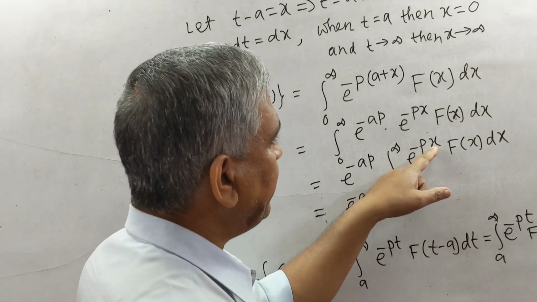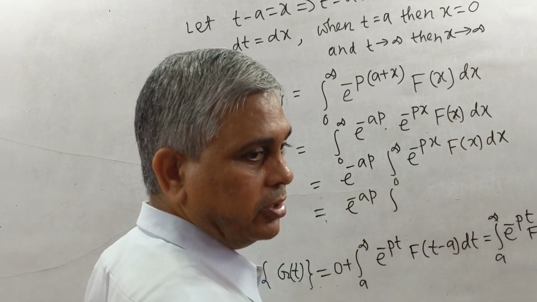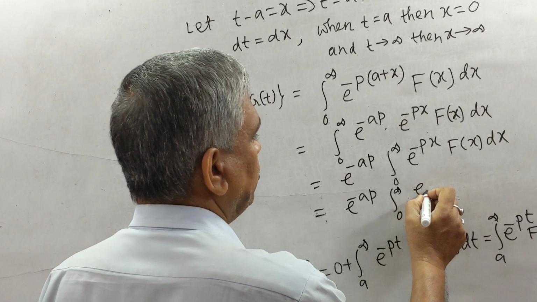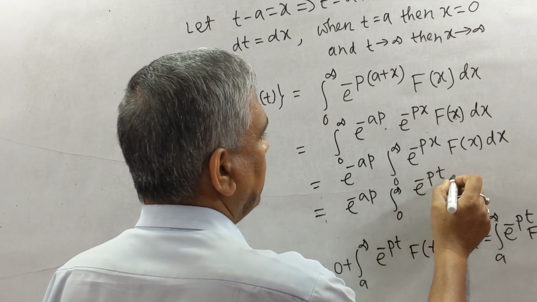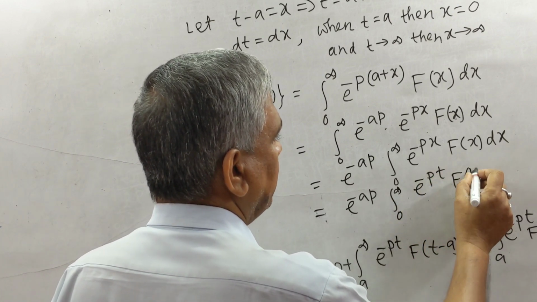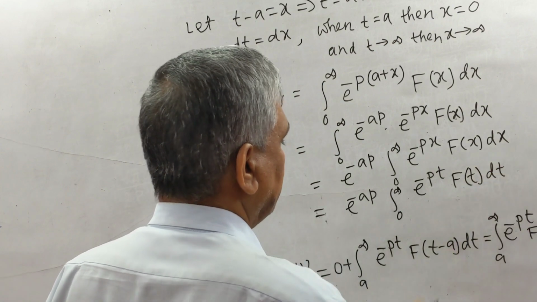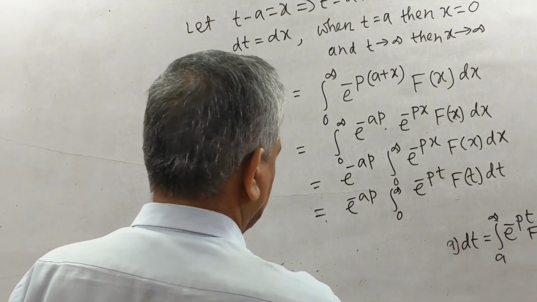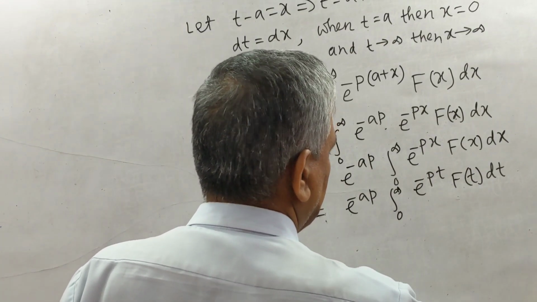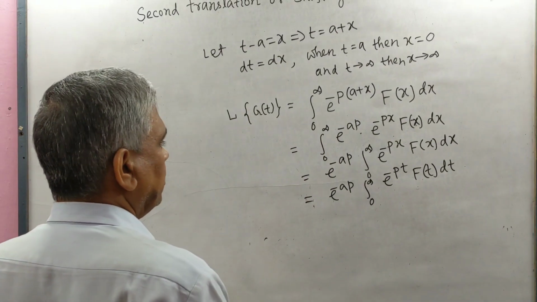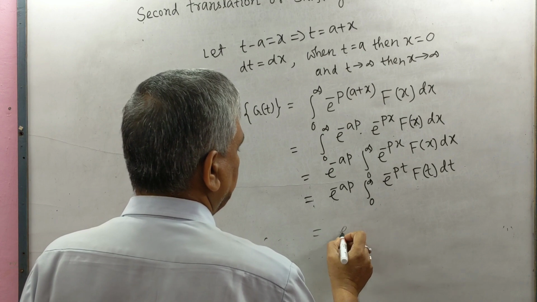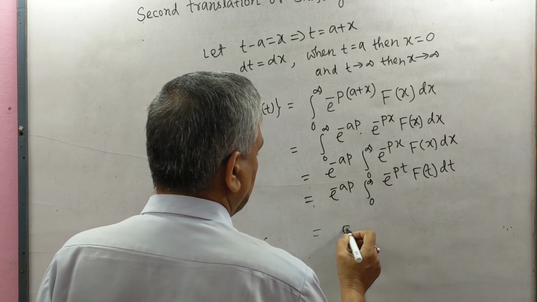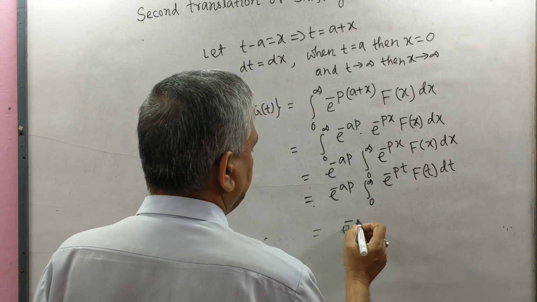So we may change the variable x to t: integral from 0 to infinity, e to the power minus pt f(t) dt. So this will be equal to e to the power minus ap.